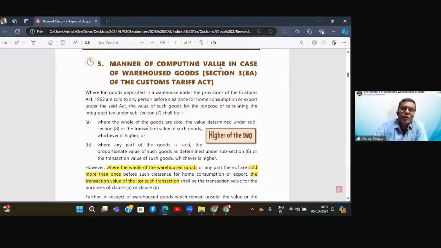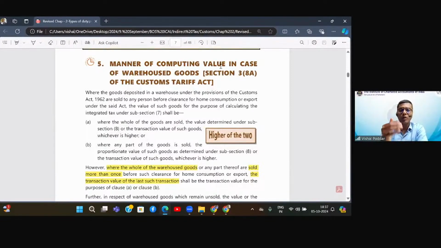Now, firstly, let us try to recall what we discussed in the previous lecture, because there we discussed the broad procedure. So goods land at Bombay port. You are, let us say, in Delhi. You want the goods to be kept in a customs bonded warehouse in Delhi. No problem. You get the goods cleared from Bombay port, but you do the clearance for warehousing. So you don't pay the duty and make it a clearance for home consumption. You do it for warehousing. So goods are removed from the Bombay port and brought and kept in the customs bonded warehouse in Delhi, next to your factory or nearby your factory.